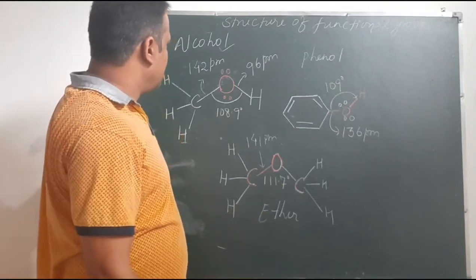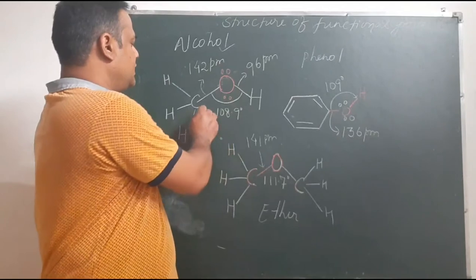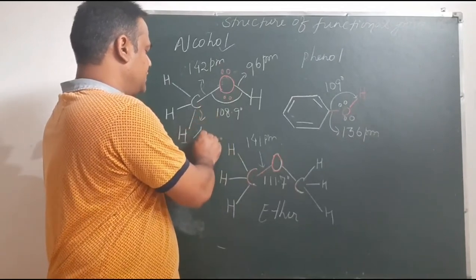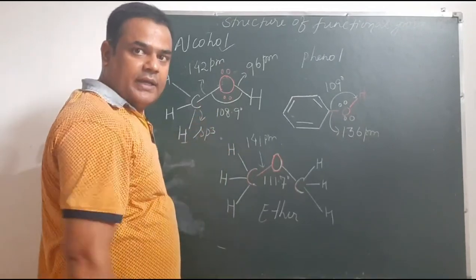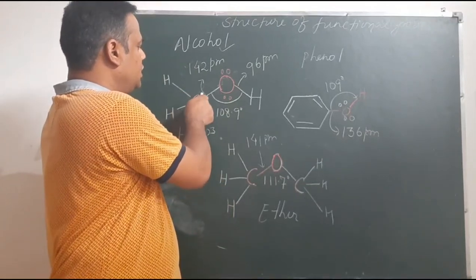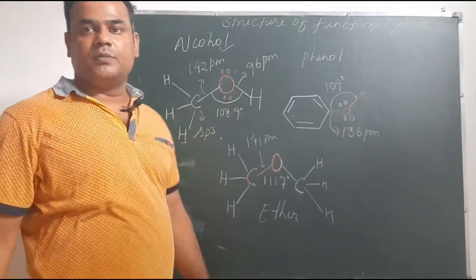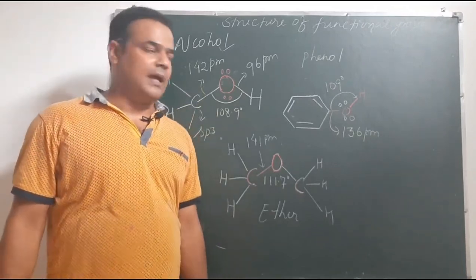So starting with alcohol, you can see that this carbon is sp3 hybridized. Why is it sp3 hybridized? Because it has 4 sigma bonds, 1, 2, 3 and 4, and when there are 4 sigma bonds, its hybridization is sp3.